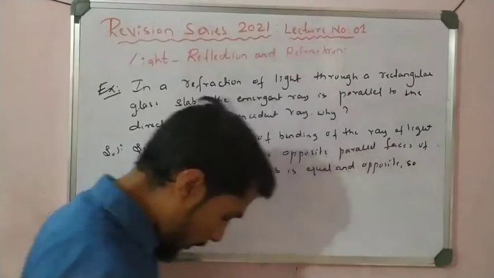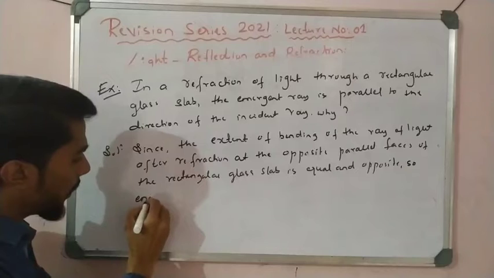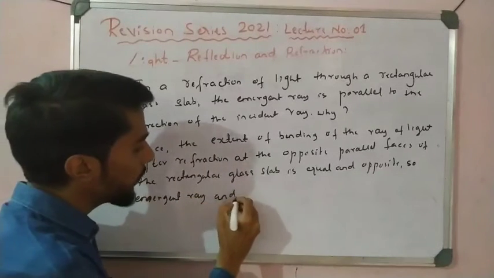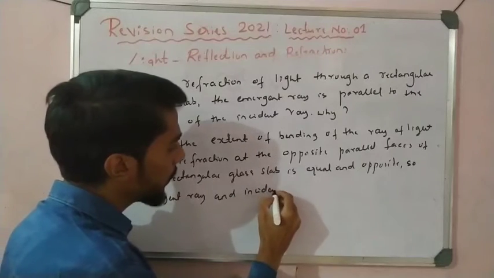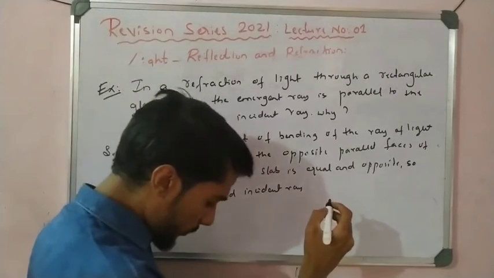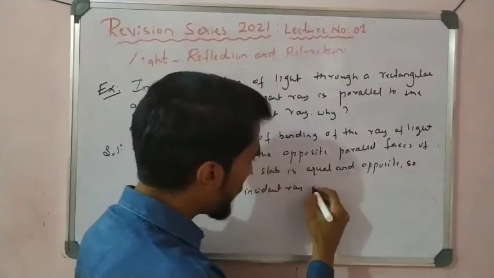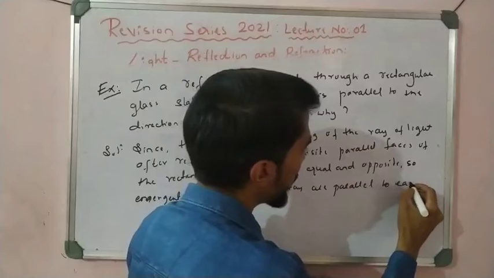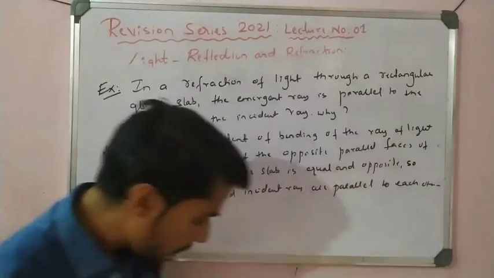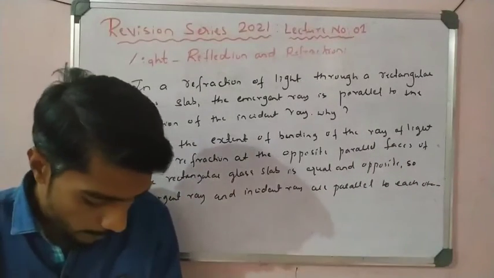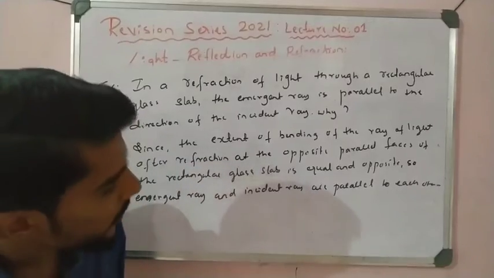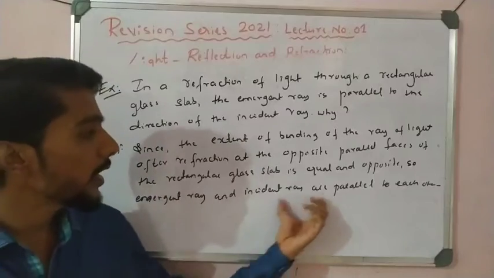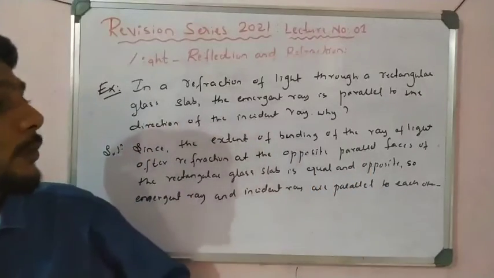So the emergent ray and incident ray are parallel to each other. This is very important, students, you have to remember: they are parallel to each other, the emergent ray is parallel to the incident ray. So this is a very important point to remember, right?